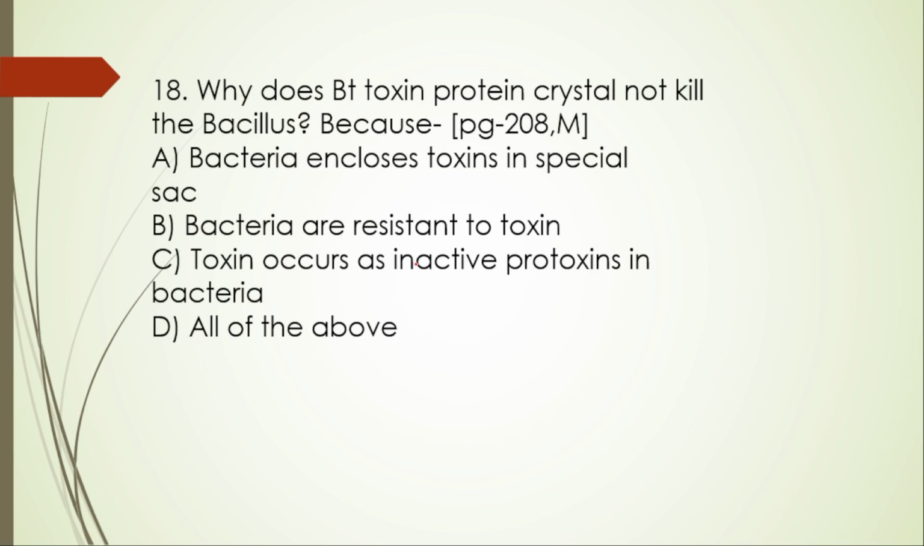18th one. Why does Bt toxin protein crystal not kill the bacillus? Because the bacteria encloses toxins in special sacs. Bacteria are resistant to the toxin. Toxin occurs as inactive protoxin in the bacteria. This is right.